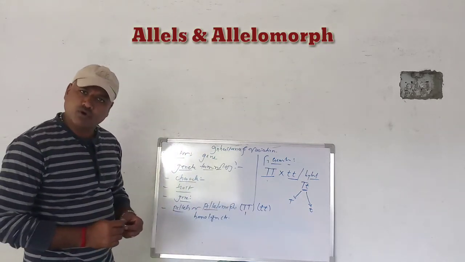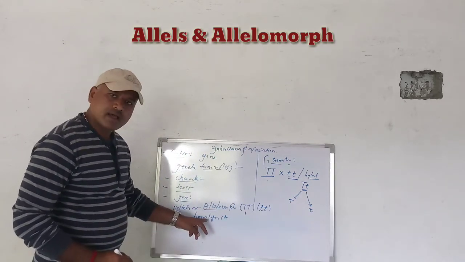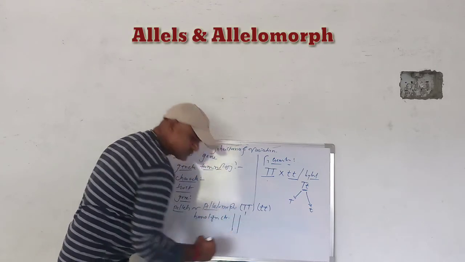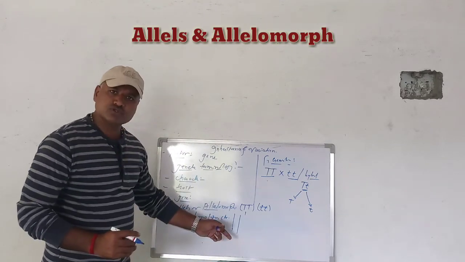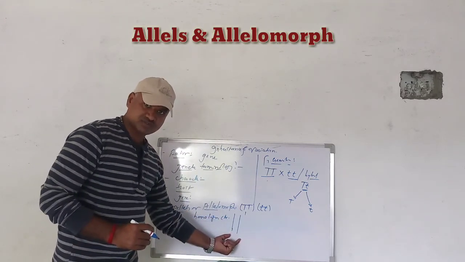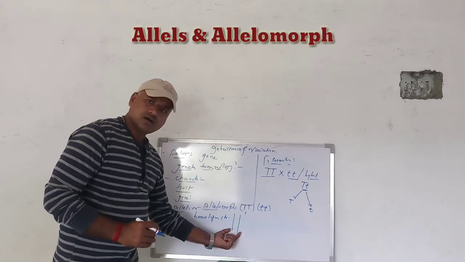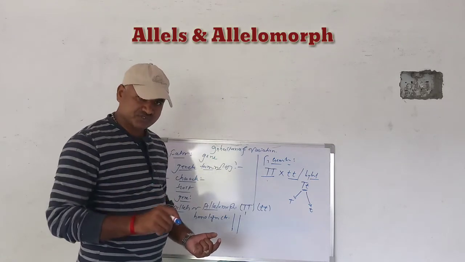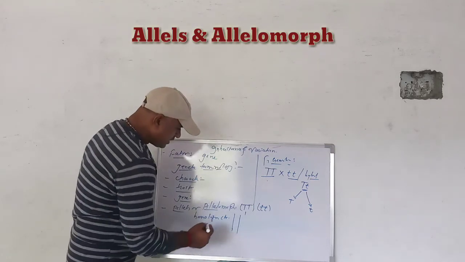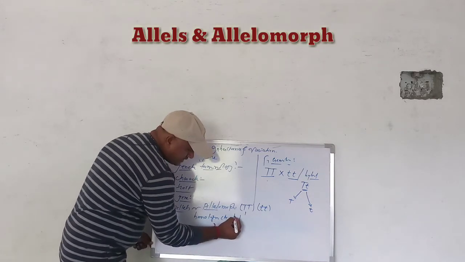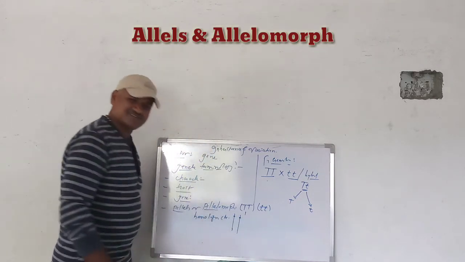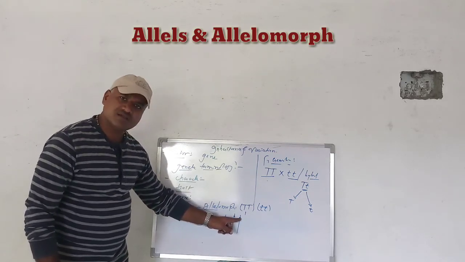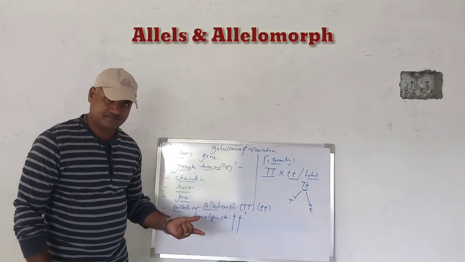Whenever the chromosomes are homologous, they appear during gamete formation, during the meiosis process, and they occupy similar positions called loci.